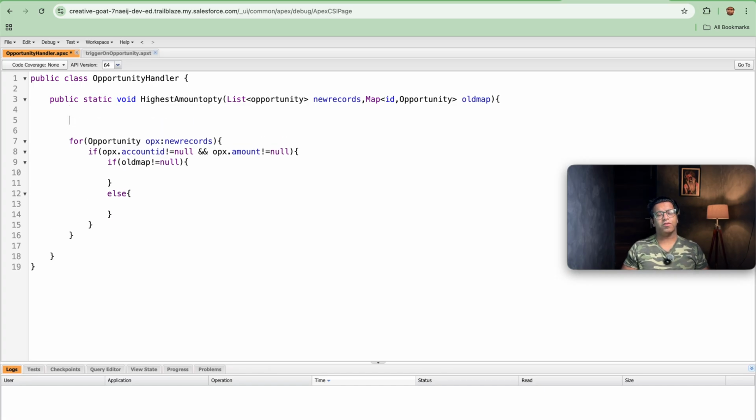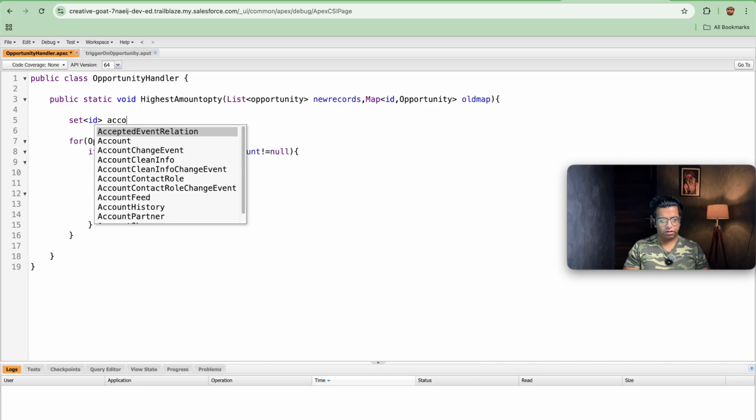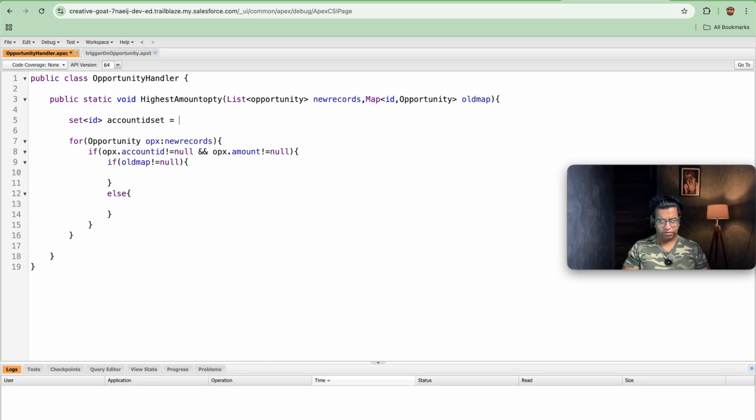Why do we need an account ID? Because we need to get the highest opportunity, with the amount, with highest opportunity. So I will be creating a set of ID, that is account ID set is equal to new set of ID, and further let's save this out. Then we will be doing account ID set dot add, that is OPX dot account ID, because we have already checked these two conditions in the above for universal.